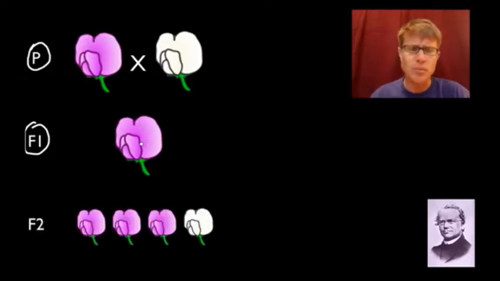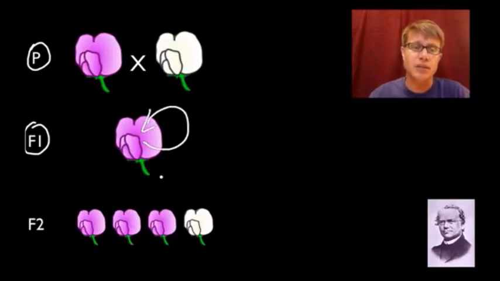But that's not enough. What he did next was he crossed these purple flowers with themselves. And what he got was a 3-to-1 ratio of purple to white.